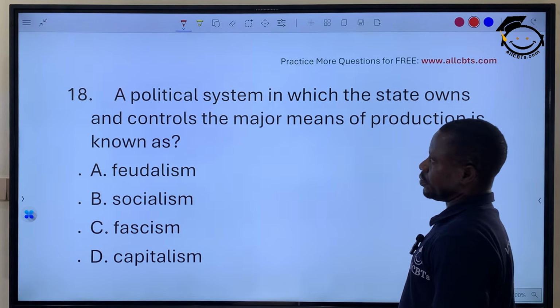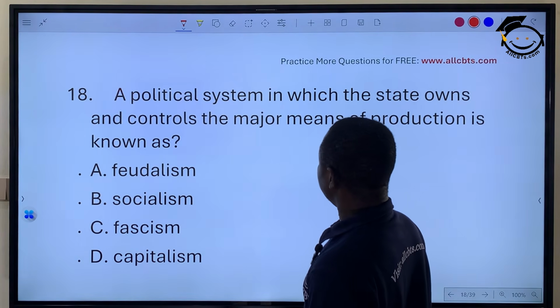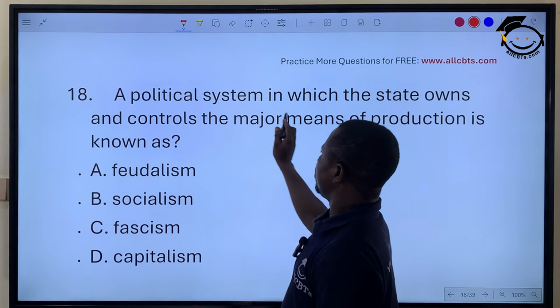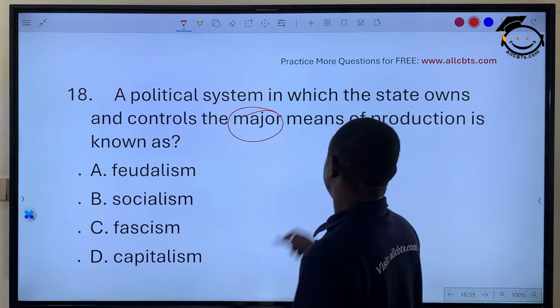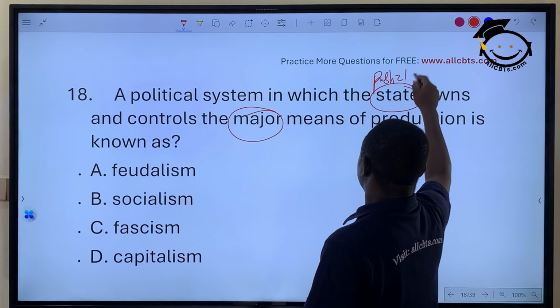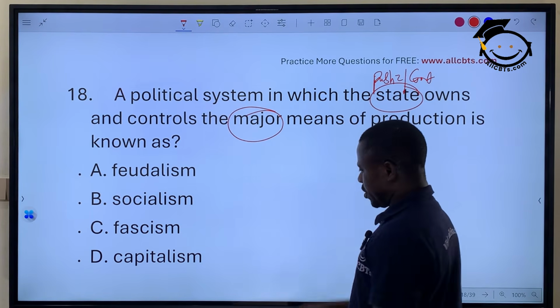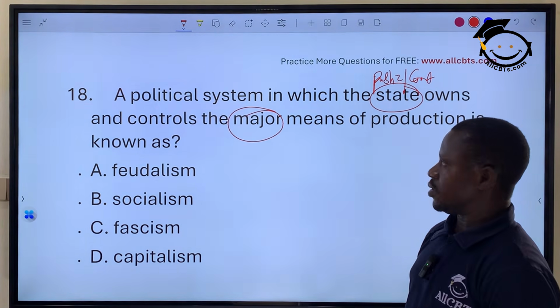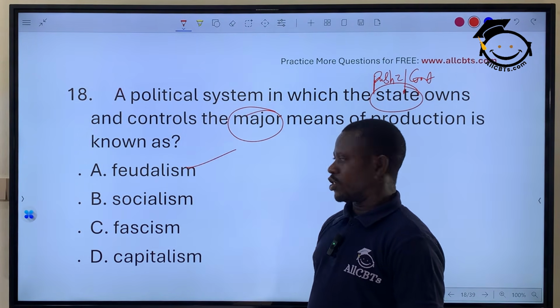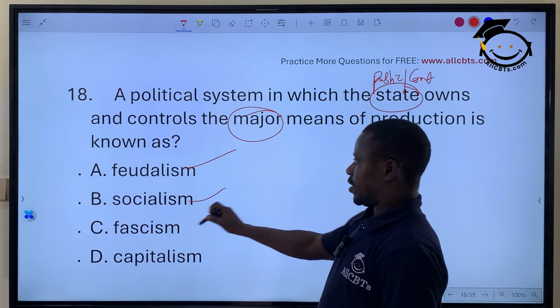The next question. A political system in which the state owns and controls a major means of production. What is the state? Another word for the state is the public or the government. Are you with me? Very well. Feudalism, I just told you, is ownership of land. Socialism is the answer here.